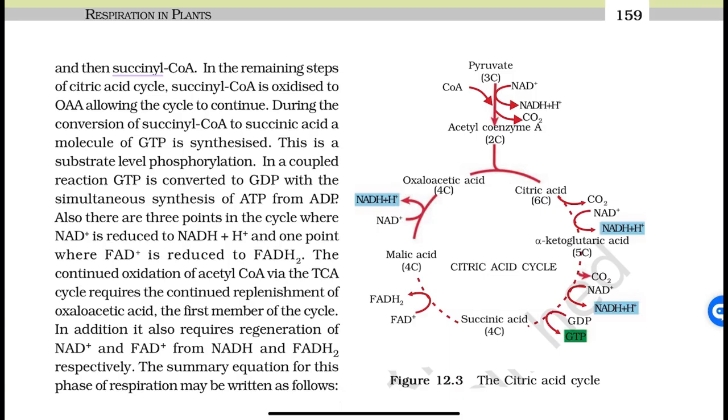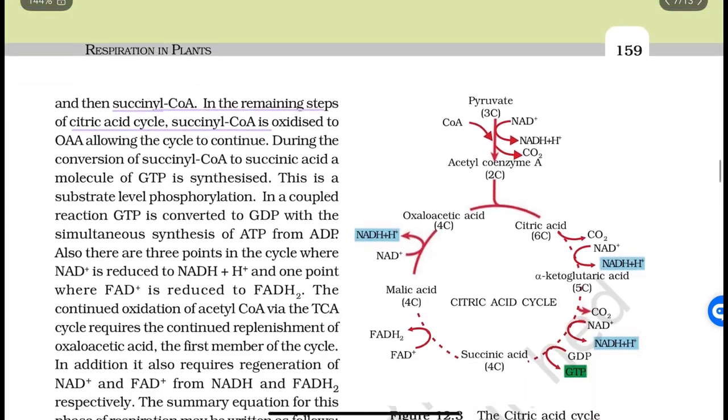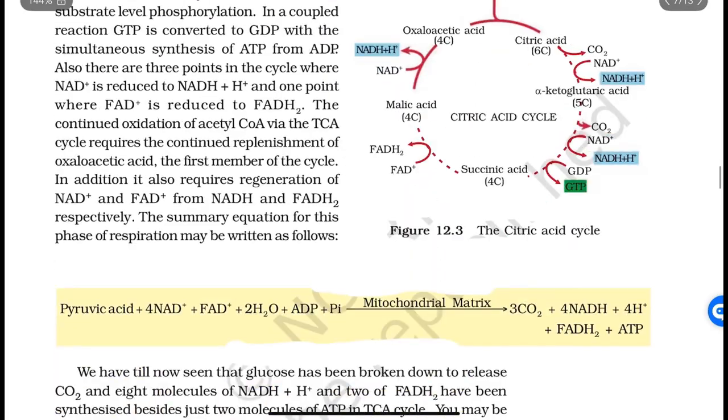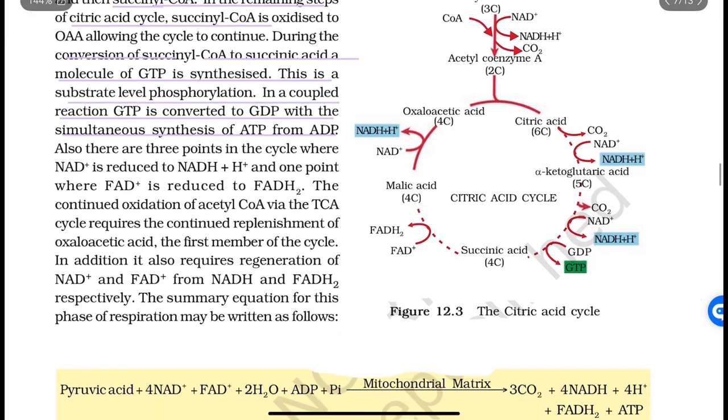and then succinyl coenzyme A. In the remaining steps of the citric acid cycle, succinyl coenzyme A is oxidized to OAA, oxaloacetic acid, allowing the cycle to continue. During the conversion of succinyl coenzyme A to succinic acid, a molecule of GTP is synthesized. This is substrate level phosphorylation. In a coupled reaction, GTP is converted to GDP with the simultaneous synthesis of ATP from ADP.